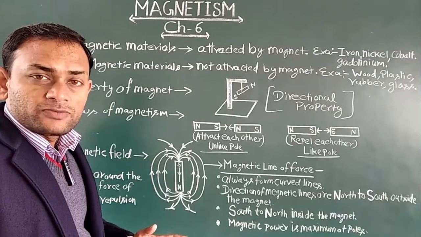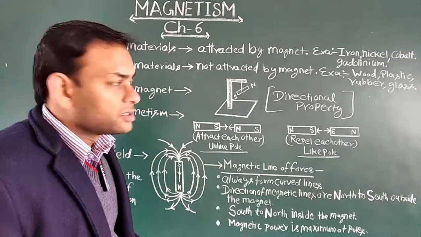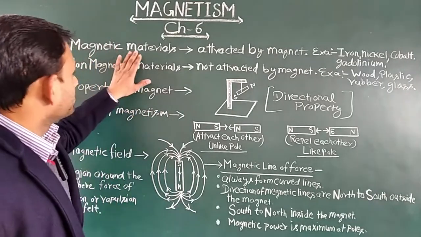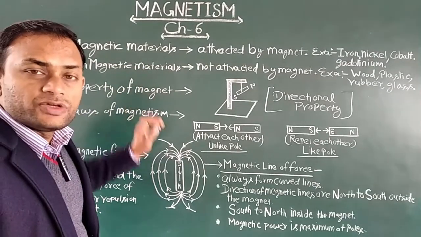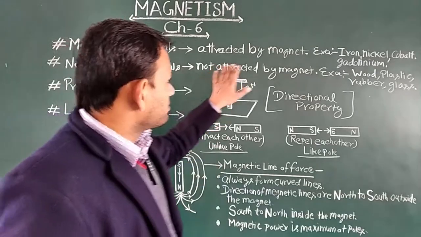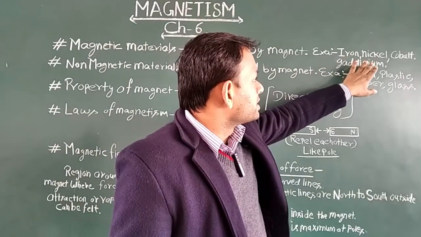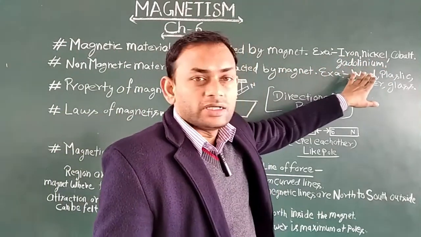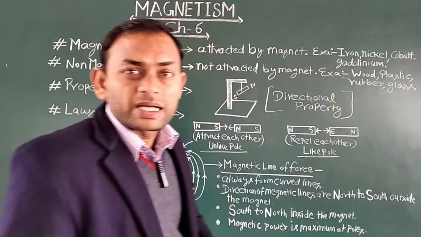All those materials which are attracted by a magnet are called magnetic materials, like iron, nickel, cobalt, or gadolinium. These are examples of magnetic materials.